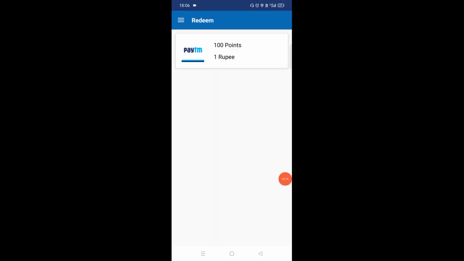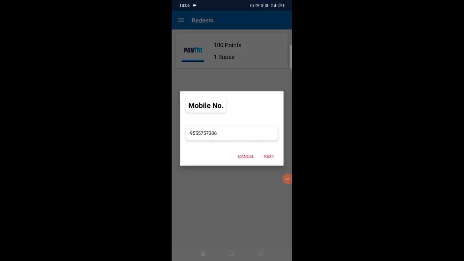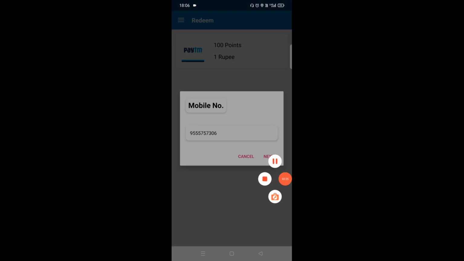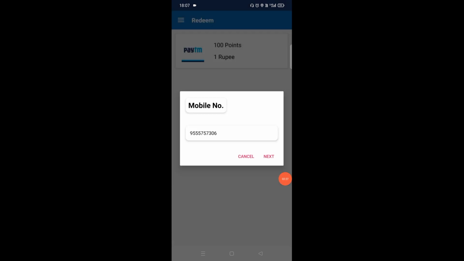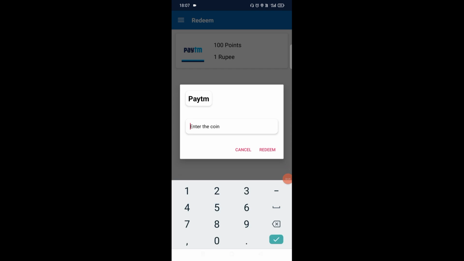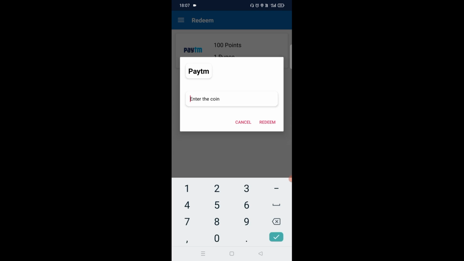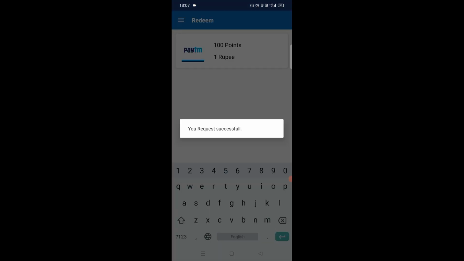Here you will see 100 points equal to 1 rupee. So click on 1 rupee, and the mobile number you registered your account with is shown. Then click on Next, and choose how many coins you want to withdraw. In my account there are 130 coins, so I am requesting 120 coins, and click on Redeem.